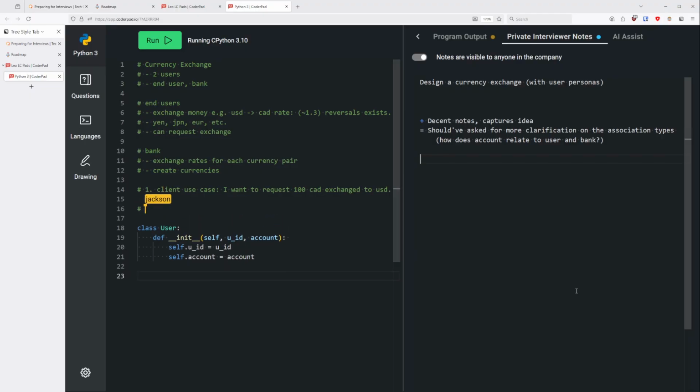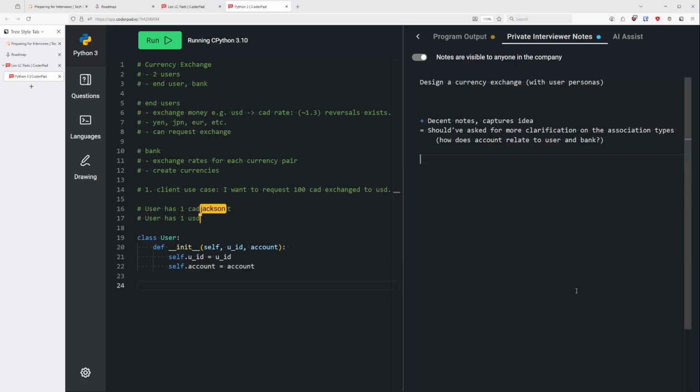So the user will have one Canadian dollar account, and then one USD account, but it might have $0 inside. So you might have a default situation, and it's a choice for you how to represent that. This is something we would have discussed if you had asked.